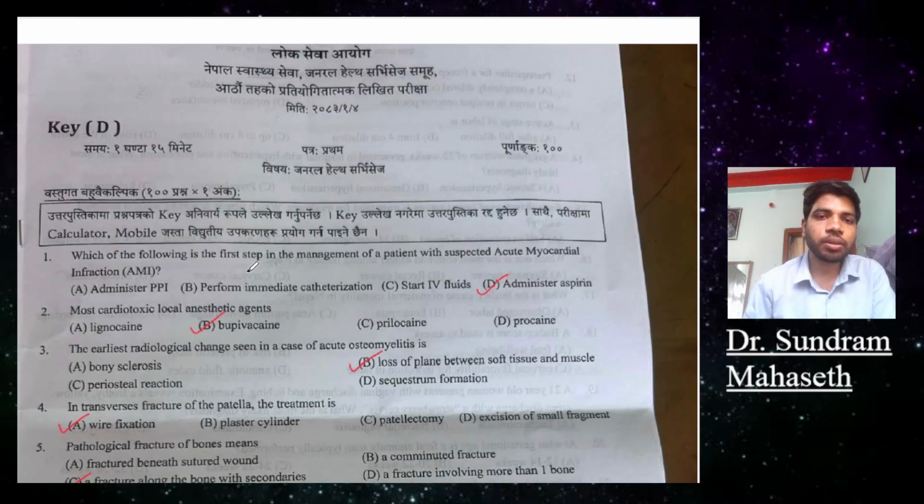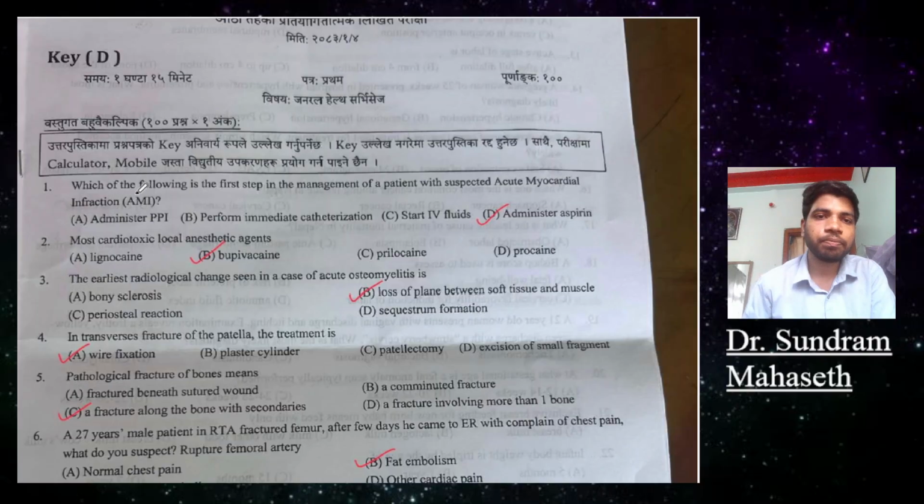First question: which of the following is the first step in the management of a patient with suspected myocardial infarction? Options are administer PPI (proton pump inhibitor), perform immediate catheterization, start IV fluid, and administer aspirin. The most suitable option will be administer aspirin.